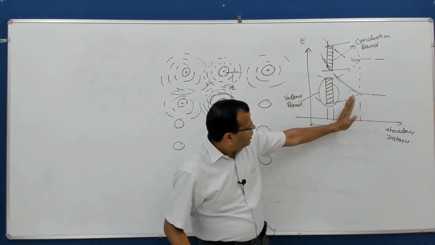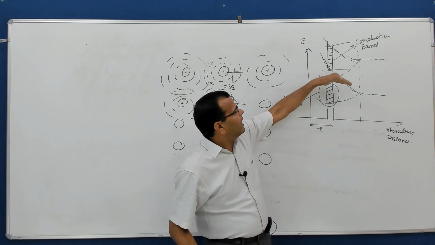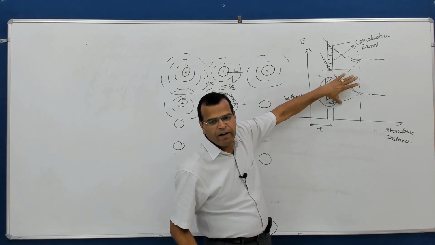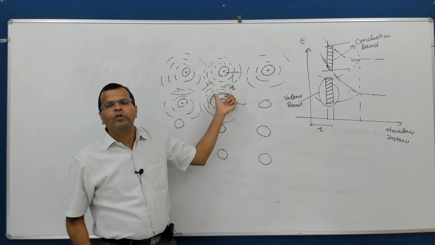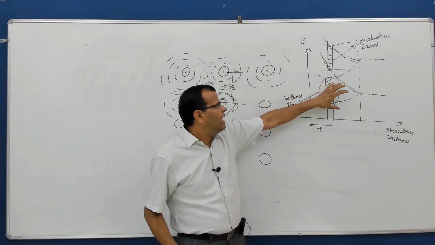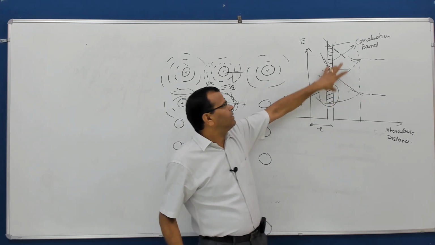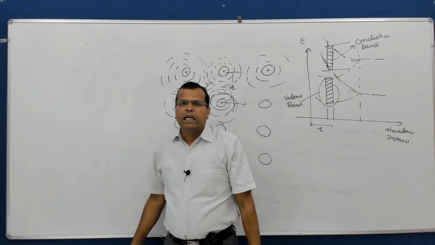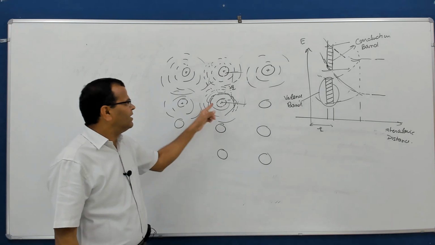When we reduce the interatomic distance, there are no discrete energy levels. The reason is that no level belongs to one particular atom, this level belongs to different atoms, so we call it a band. This is called valence band, this is called conduction band. Now let us see this figure.